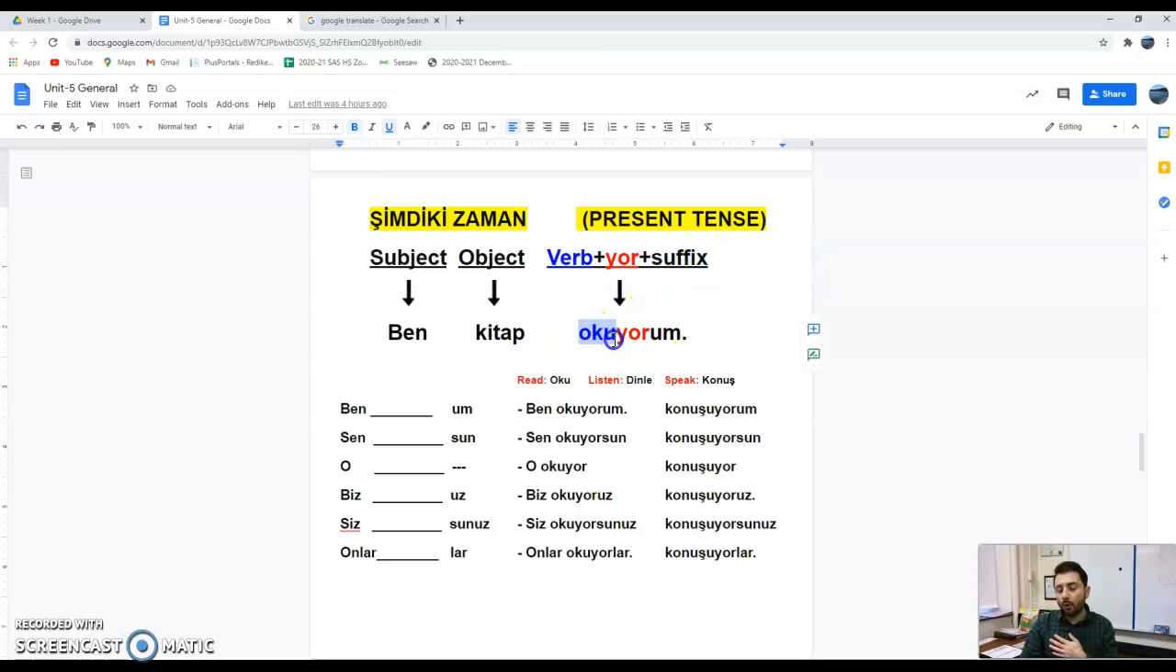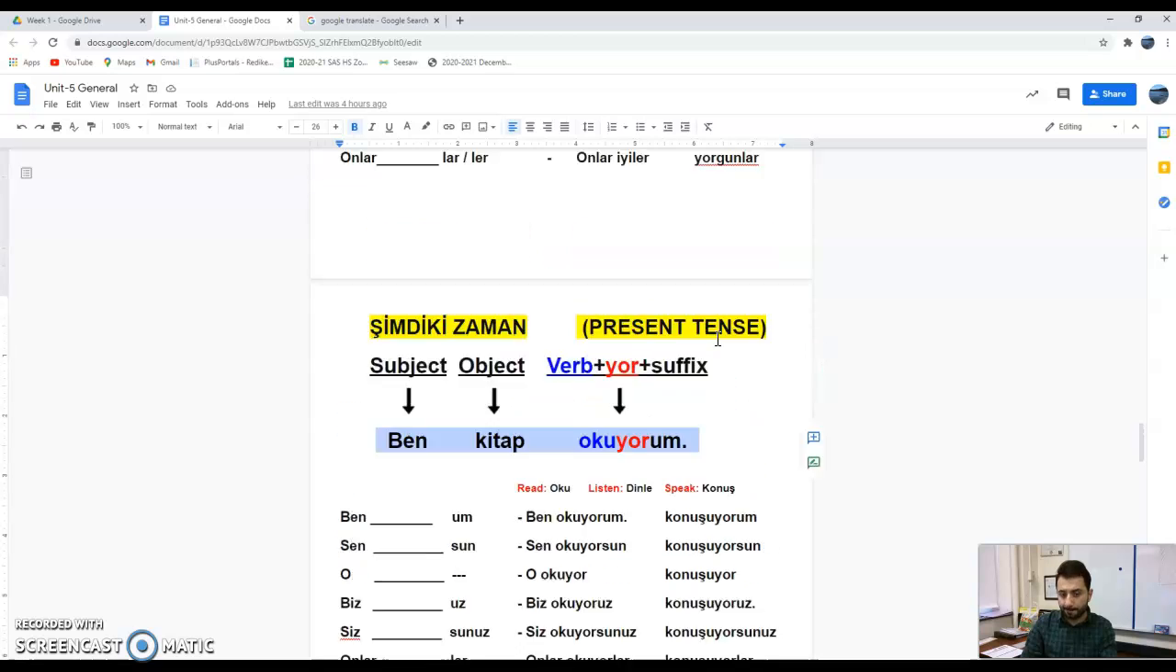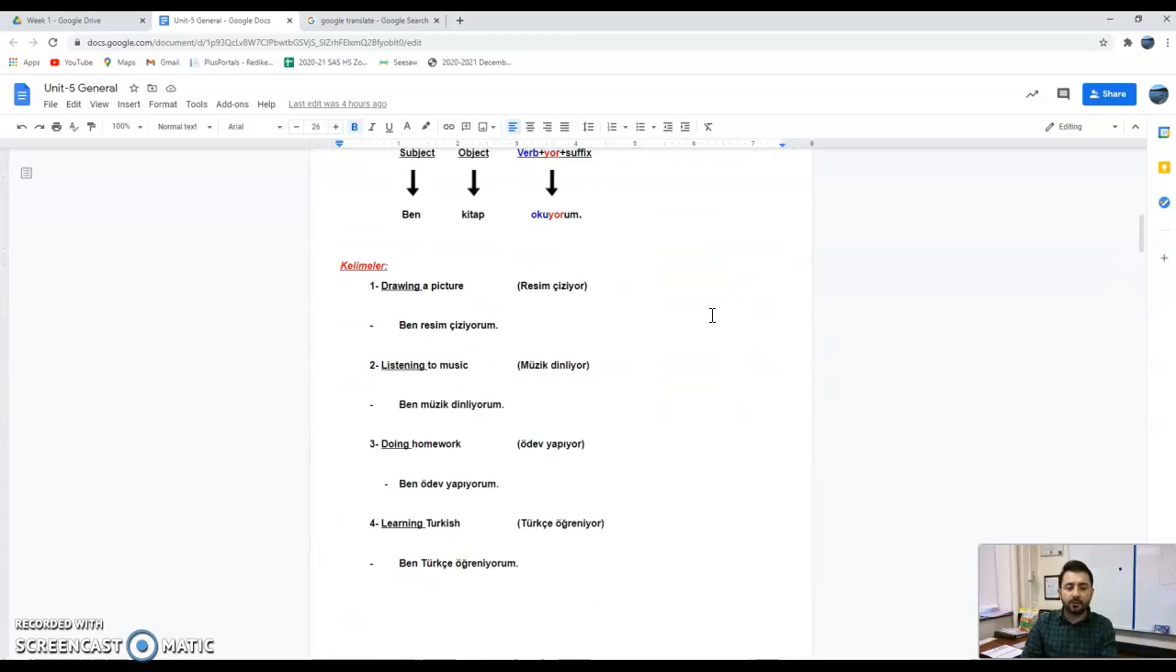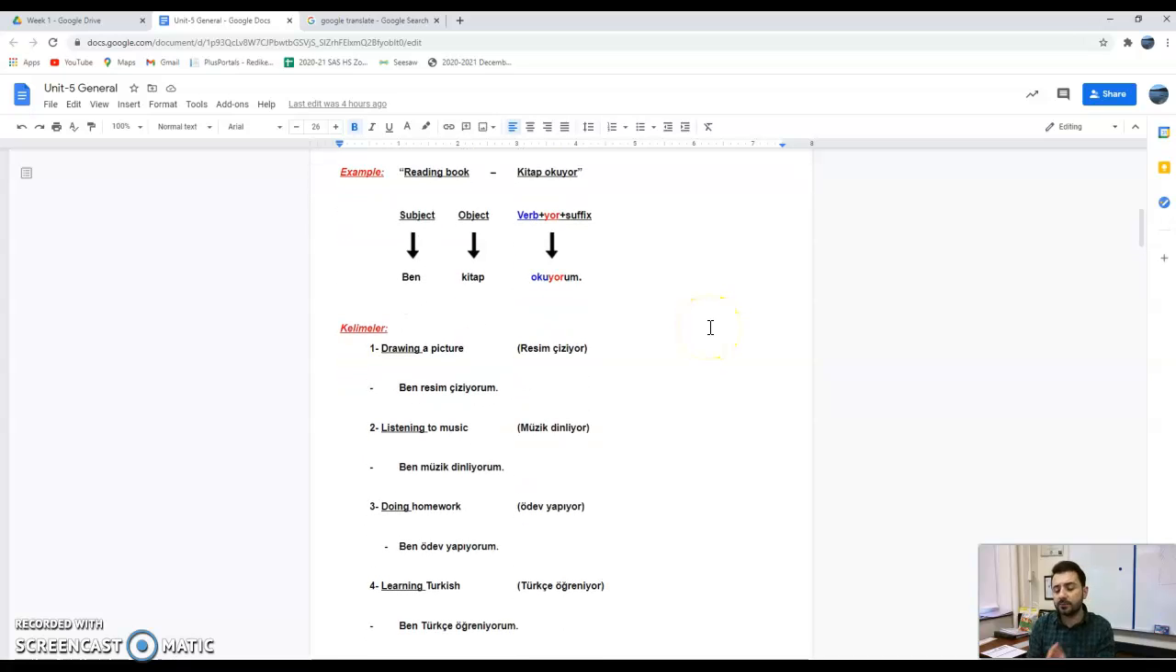Look over here. Oku is read. And the ing part is your, right? That's why I put it here. And the suffix for the subject that you used in the sentence, like ben kitap okuyor. Okay, so that's what we have learned. And we also learn how to use these words in sentences, like you see, ben kitap okuyorum, I am reading a book.